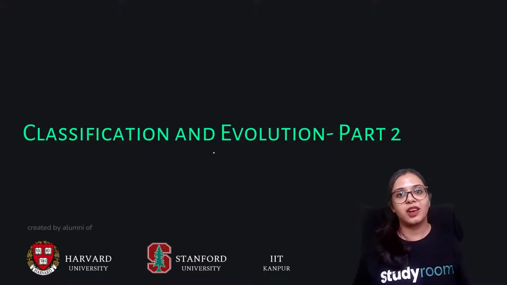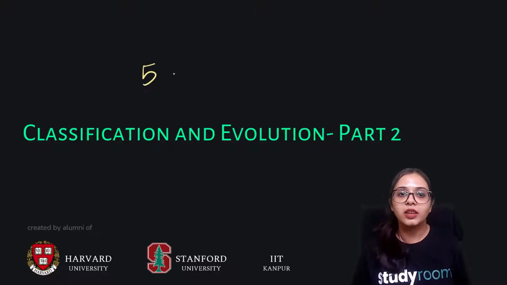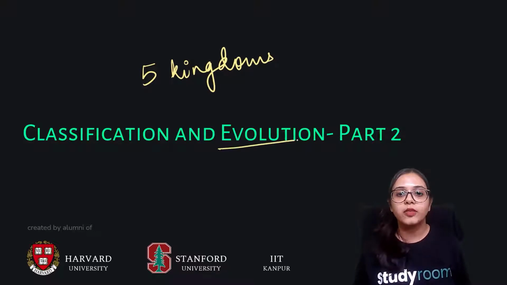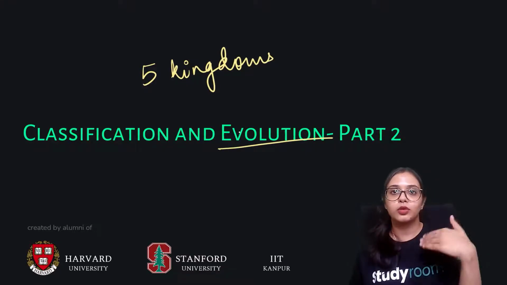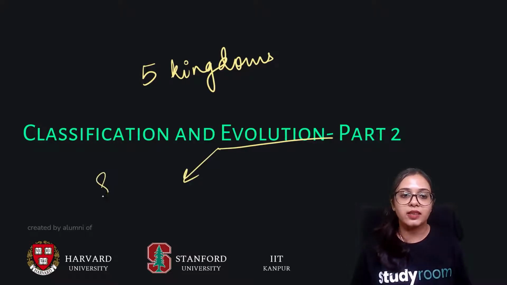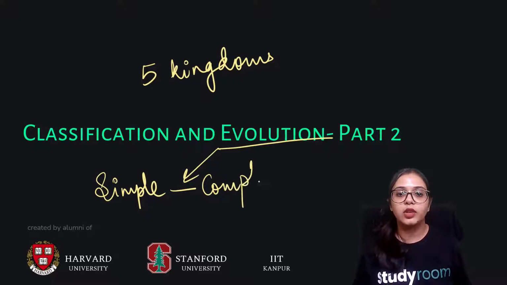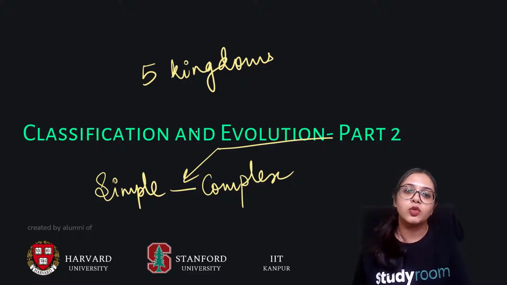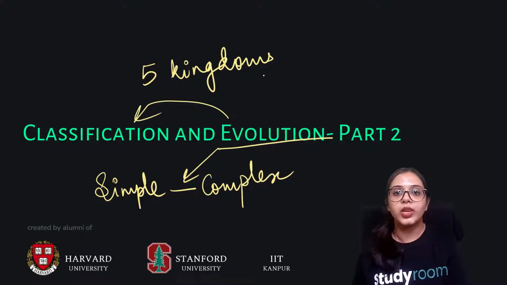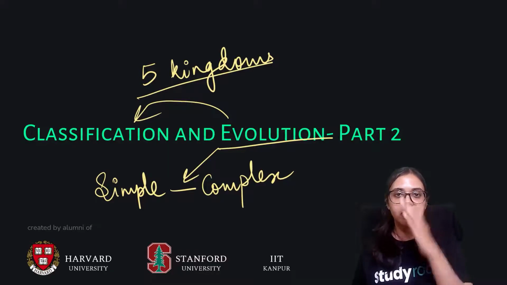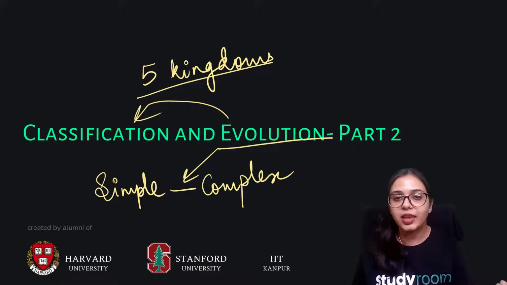This is the second part of classification and evolution. Here we will learn more about the 5 kingdoms that we have seen in the first part, on the basis of evolution, that means prokaryotes to eukaryotes, or simple to complex. We will see how the evolution of simple organisms to complex organisms helps us classify organisms, how we divide them under 5 kingdoms, and again what the various divisions and subdivisions are.